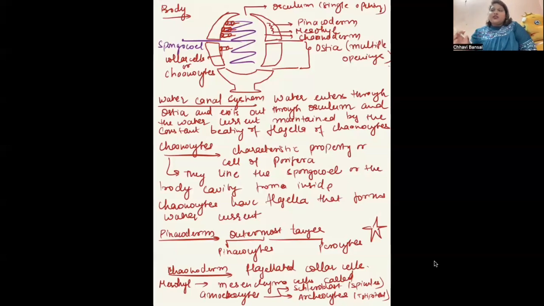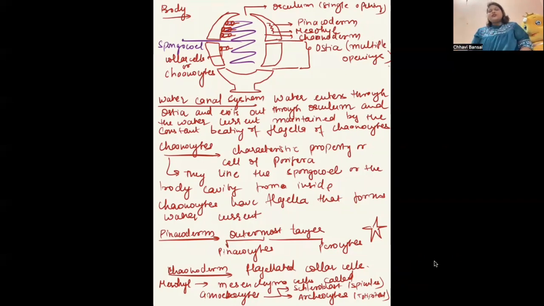It means if you have to classify an organism as Porifera, it should have the choanocytes or the collar cells. Right? The constant beating of these flagella forms the water current in the body of the Porifera. Now let's discuss these layers in a bit more detail. Pinacoderm is made up of two types of cells, porocytes or pinacocytes.